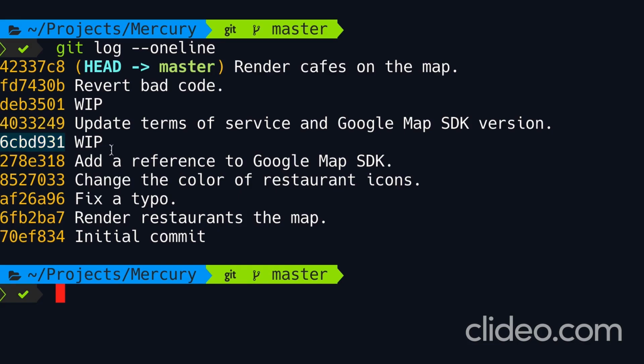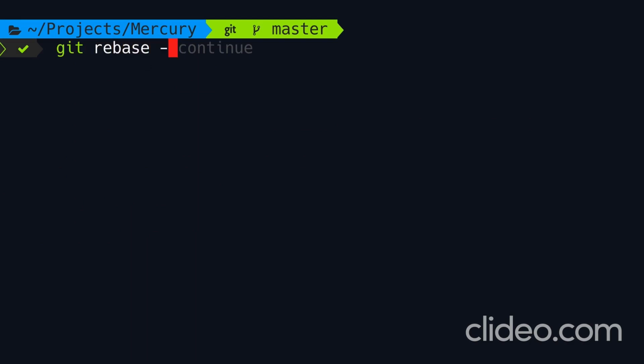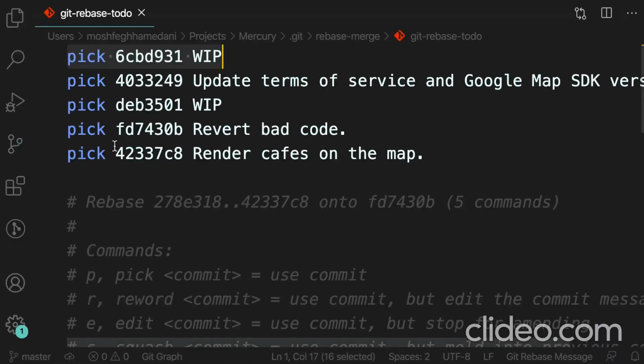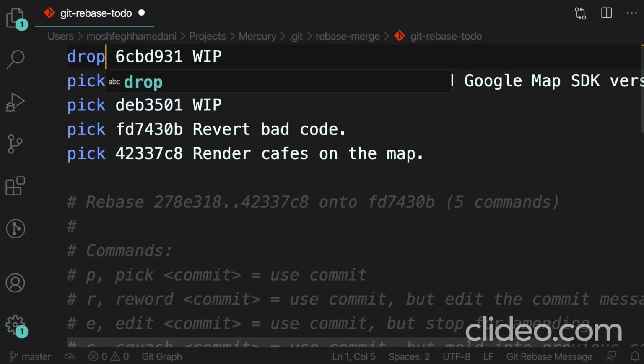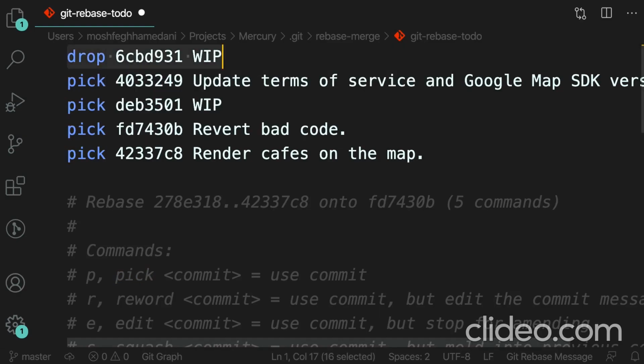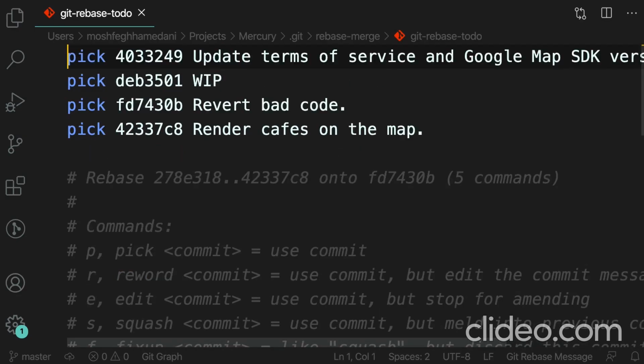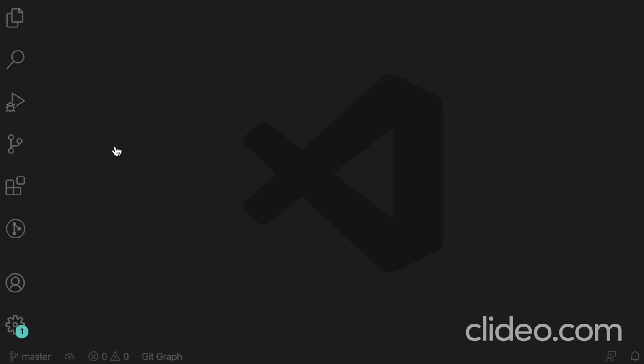So here's the commit we want to drop. We should start our rebase operation with the parent of this commit. So we type git rebase -i. Here's the commit. Then we type ~1, or we can also use a caret. That means the parent. So let's go with that. Here's the commit we want to drop. We can change the command from pick to drop, or we can just delete this line. Now, save the changes and back in the terminal.